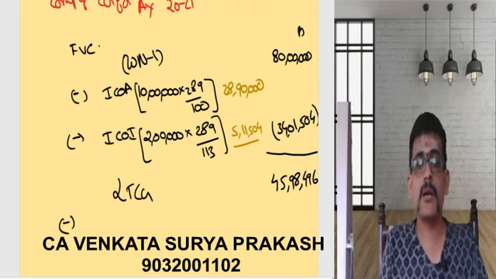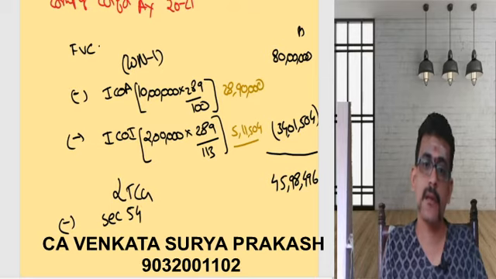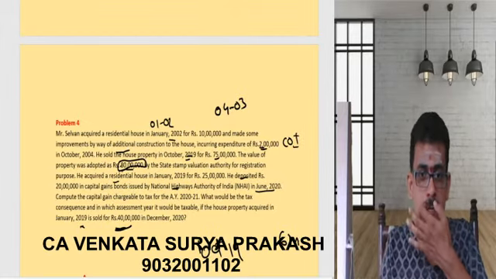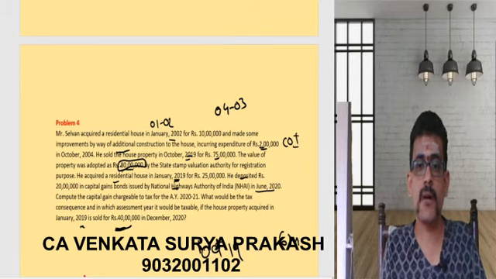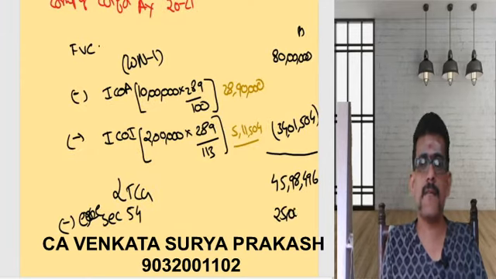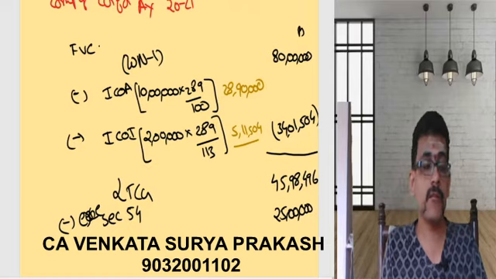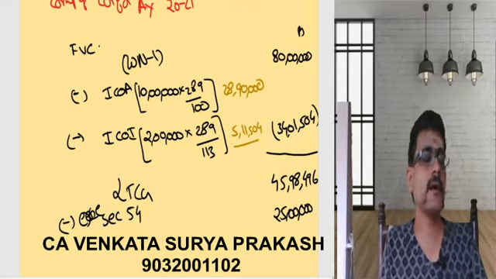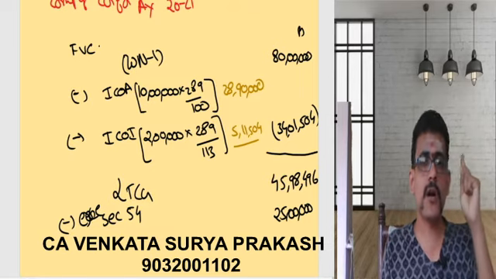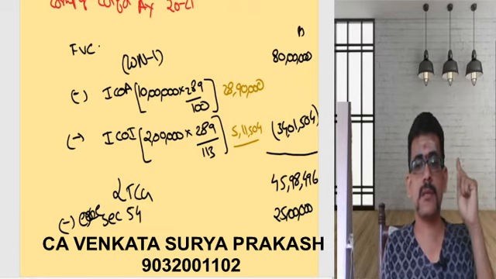From this, I need to reduce something called as section 54 exemption. Exemption under section 54. Now, what is the cost? Acquired a residential house property in January for 25 lakhs. So, I can take this as reduction, 25 lakhs. Within a period of 1 year before or 2 years after, the house property is acquired, so I can take that as reduction. Provided with the condition that this property should not be sold within a period of 3 years.